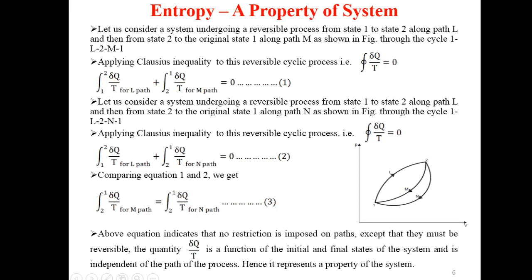So above equation indicates that no restriction is imposed on paths except that they must be reversible, and the quantity differential of heat divided by temperature is a function of the initial and final states of the system and is independent of the path of the process. Hence it represents a property of the system.